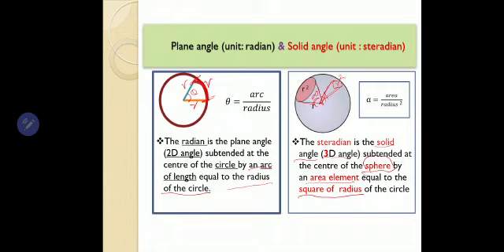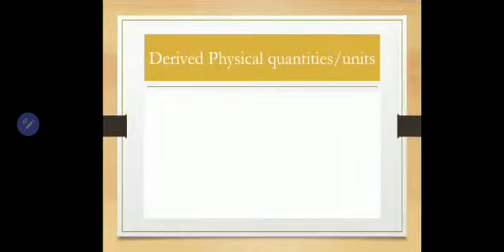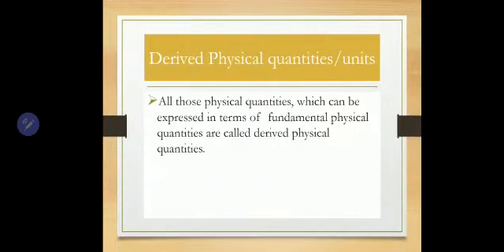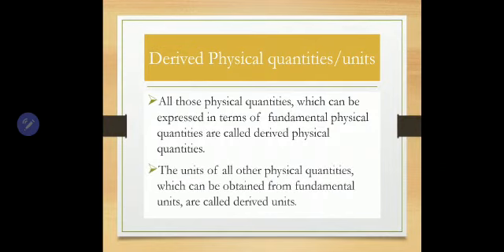Okay, so next, derived physical quantities. Now all other physical quantities other than the basic physical quantities or fundamental physical quantities, we call derived physical quantities, and their units are called derived units. It's so simple. Okay, so we will go with an example.